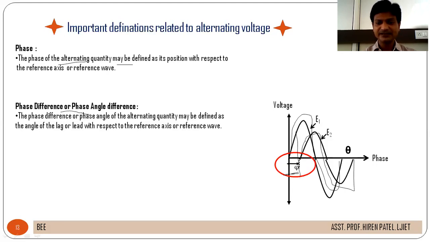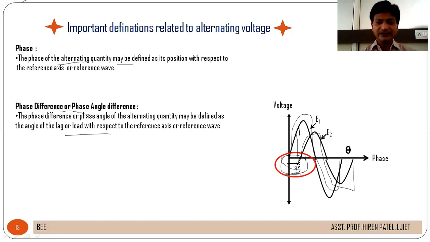If we consider this time, then the phase difference or phase angle of alternating quantity is nothing but the angle of lag or lead with respect to the reference axis or reference wave. If we consider the first EMF as reference, then this indicates the phase difference phi. Generally, phase difference is indicated by phi.